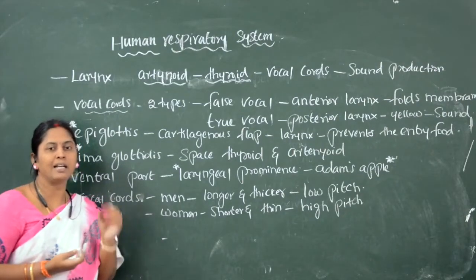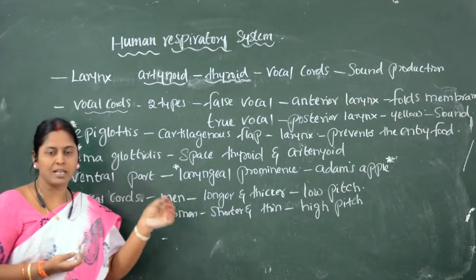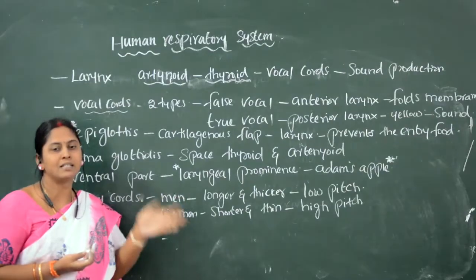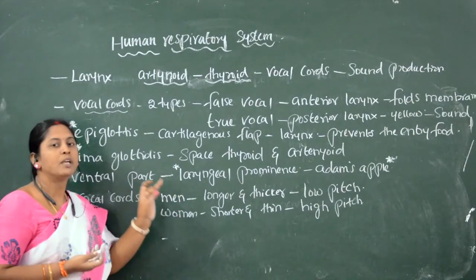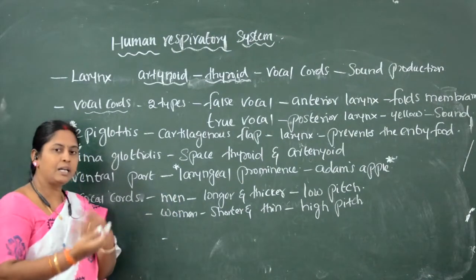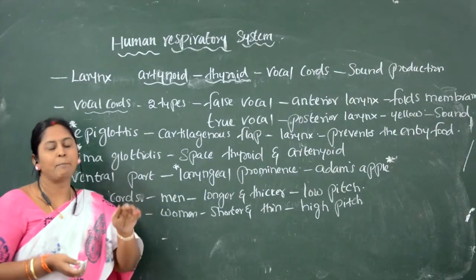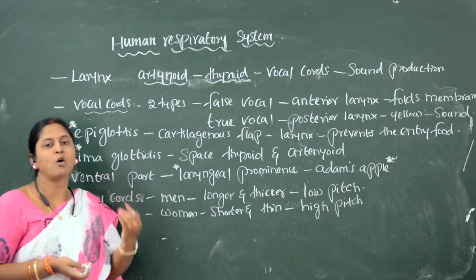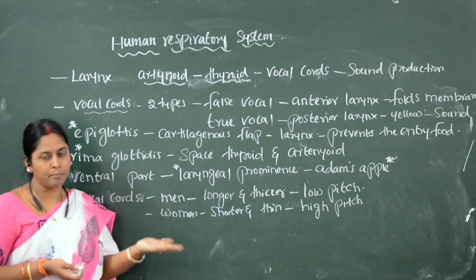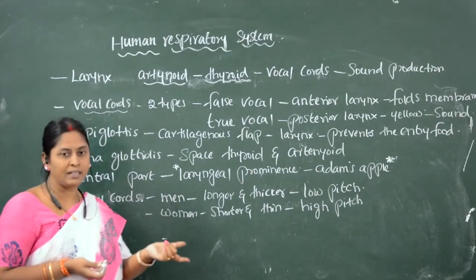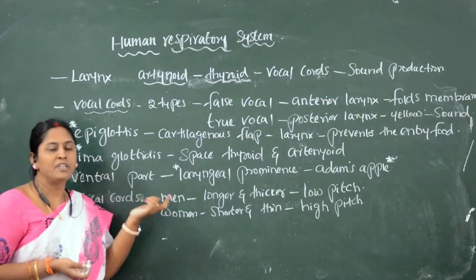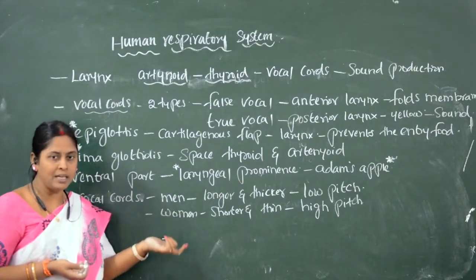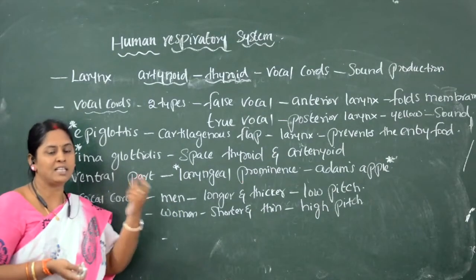Vestibular part is lined with hair and sebaceous glands which prevent dust particles, whereas the next part is called the respiratory part. Respiratory part moderates the temperature of the air entering from outside to equal the body temperature. Third one is the olfactory part. Olfactory part is lined with olfactory epithelium, which is helpful for the sensation of smell.